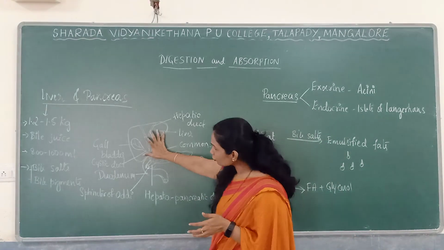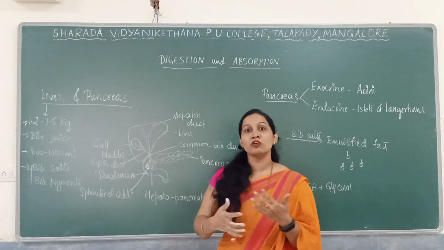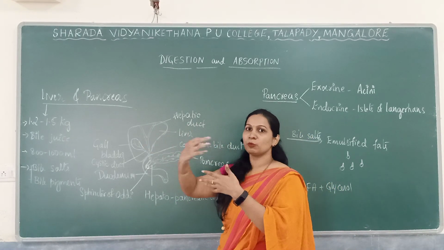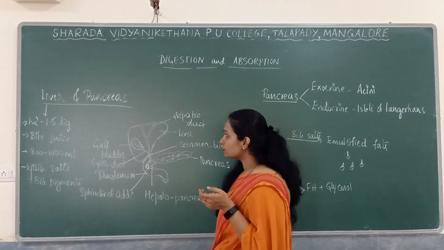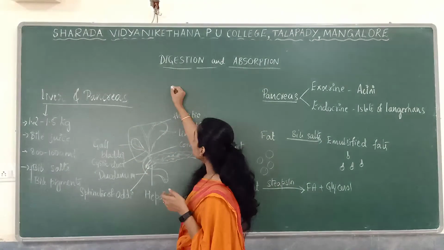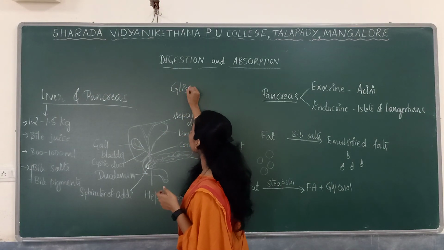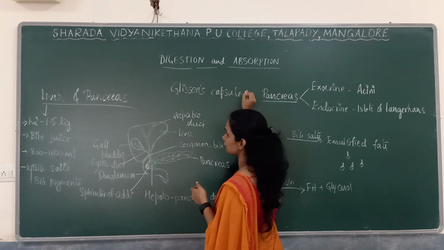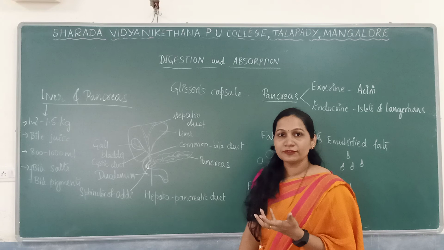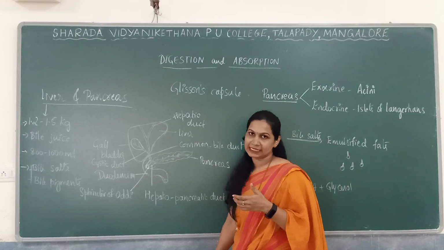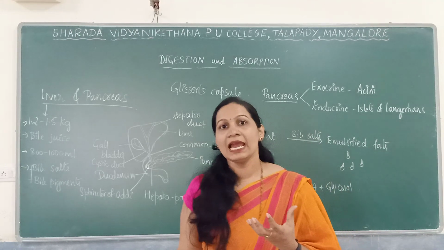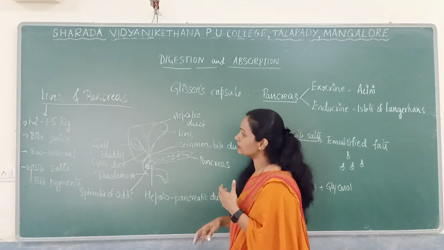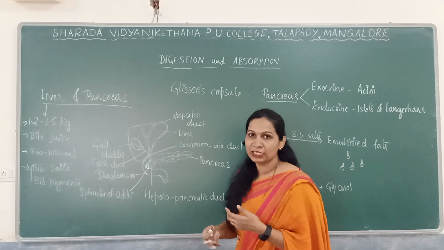The structure of the liver mainly consists of lobes, and there are lobules; left to right there are about 5 lobes, all covered by a layer known as Glisson's capsule. The cells of the liver are known as hepatic cells, and these hepatic cells mainly secrete bile juice.